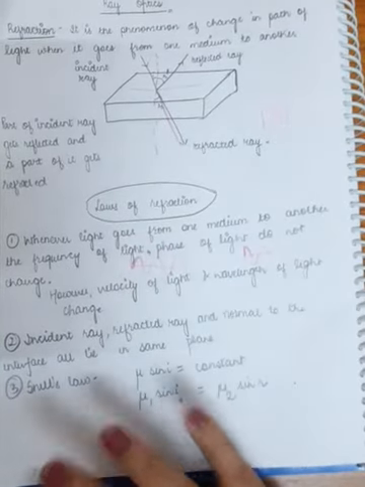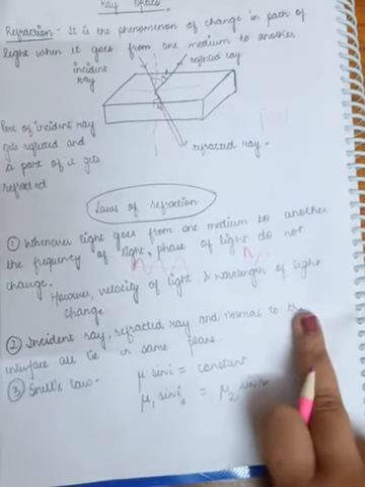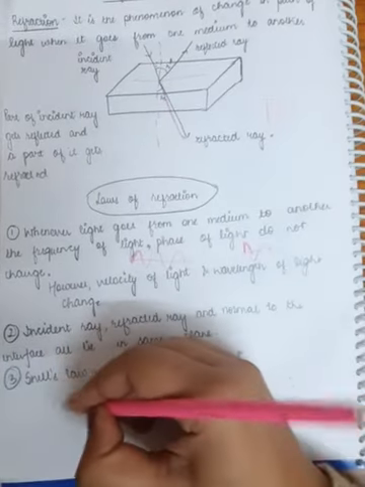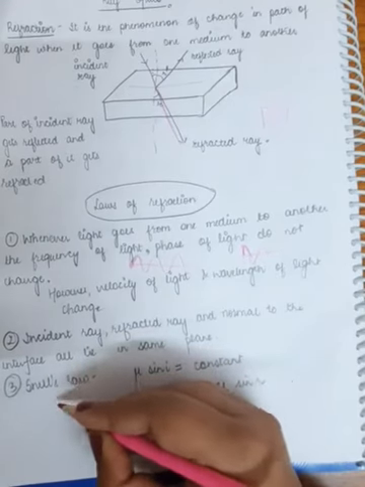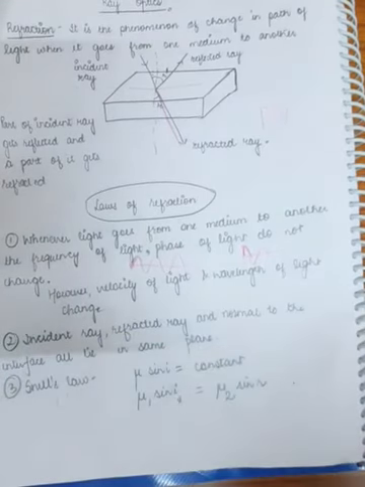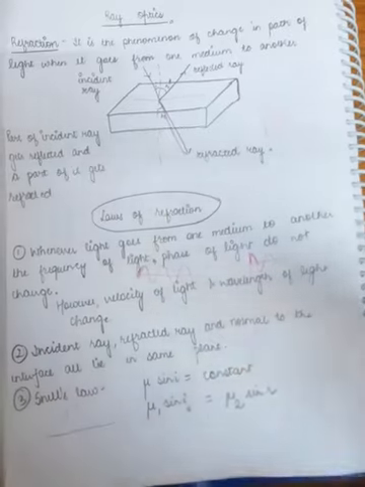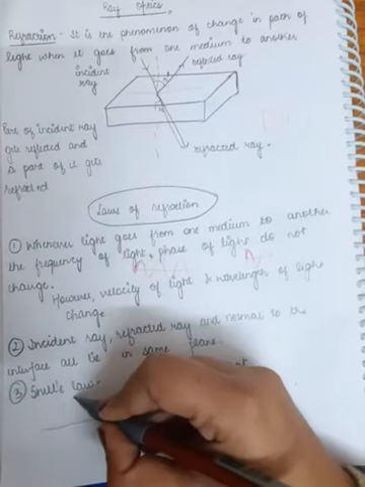Okay? And next, the incident ray, refracted ray and normal all lie in the same plane. And the third law is Snell's law. This says that when a light ray goes from one medium to another medium, then the angle made by the ray, I repeat, see, this is the interface separating two media.